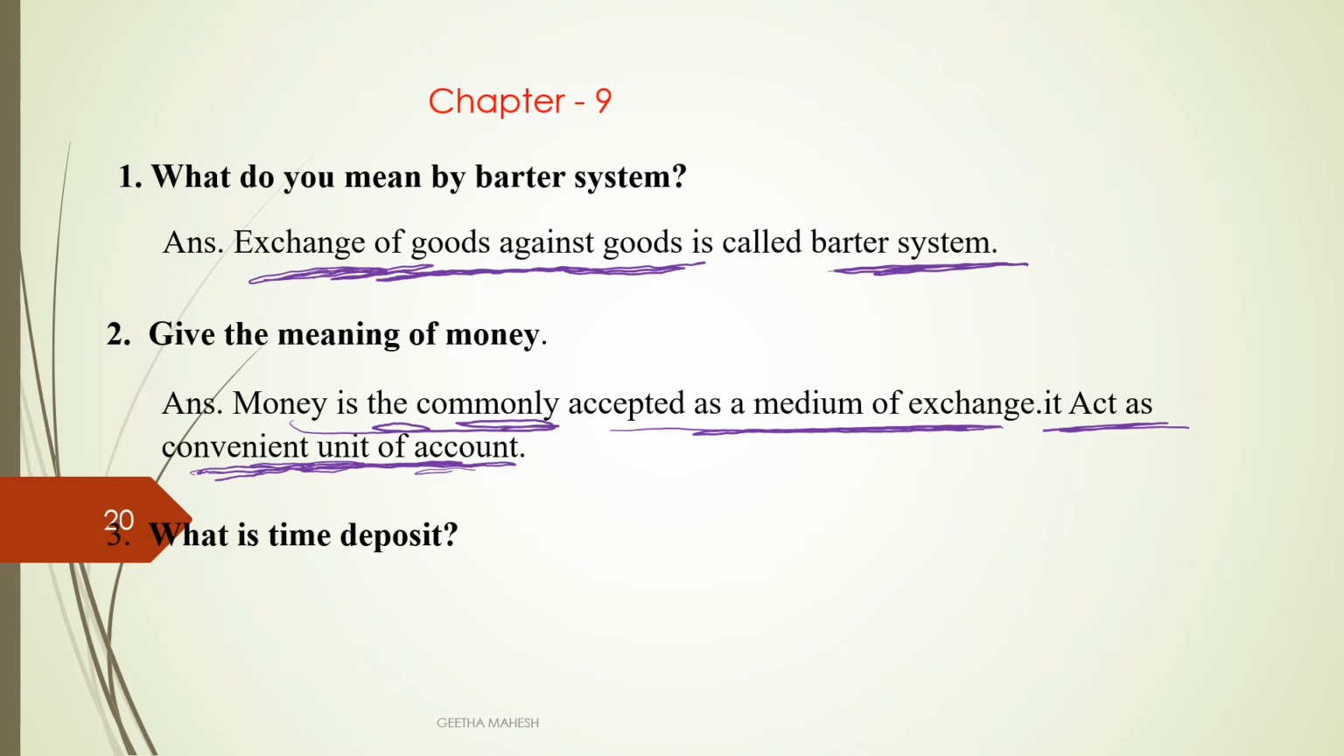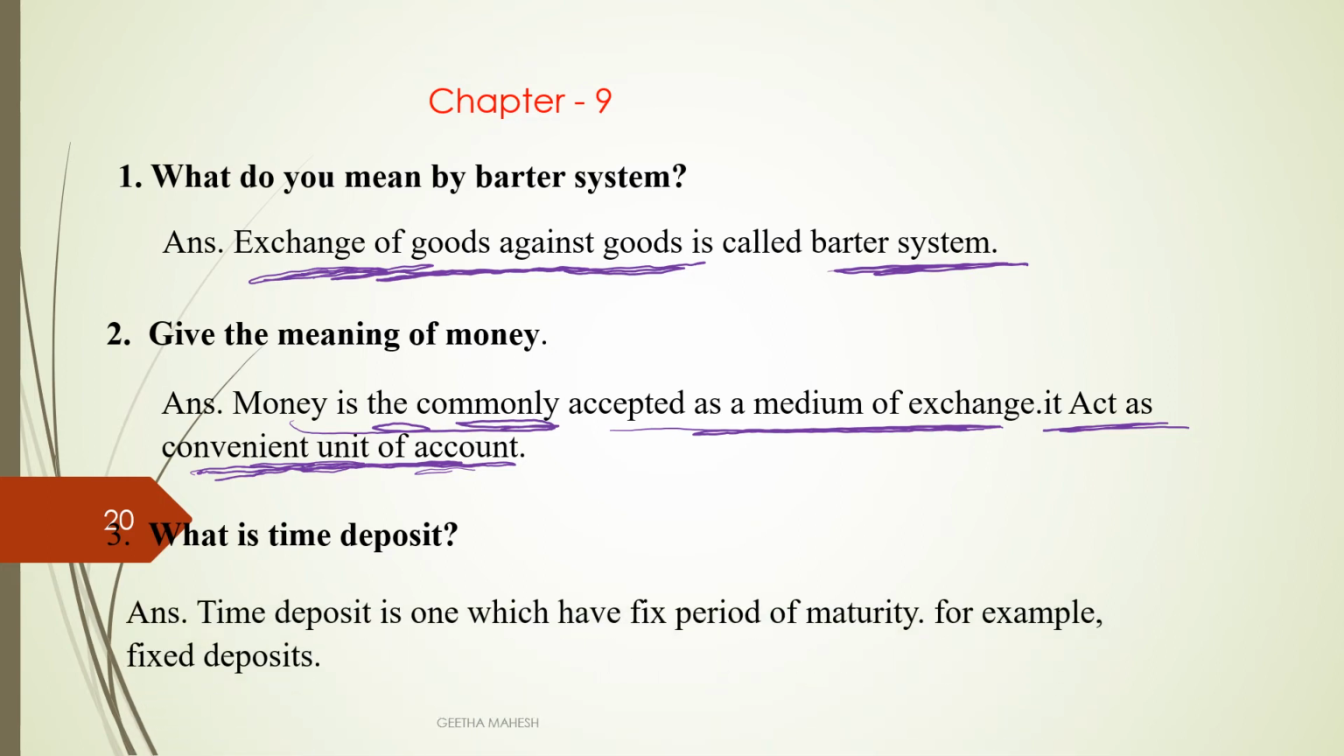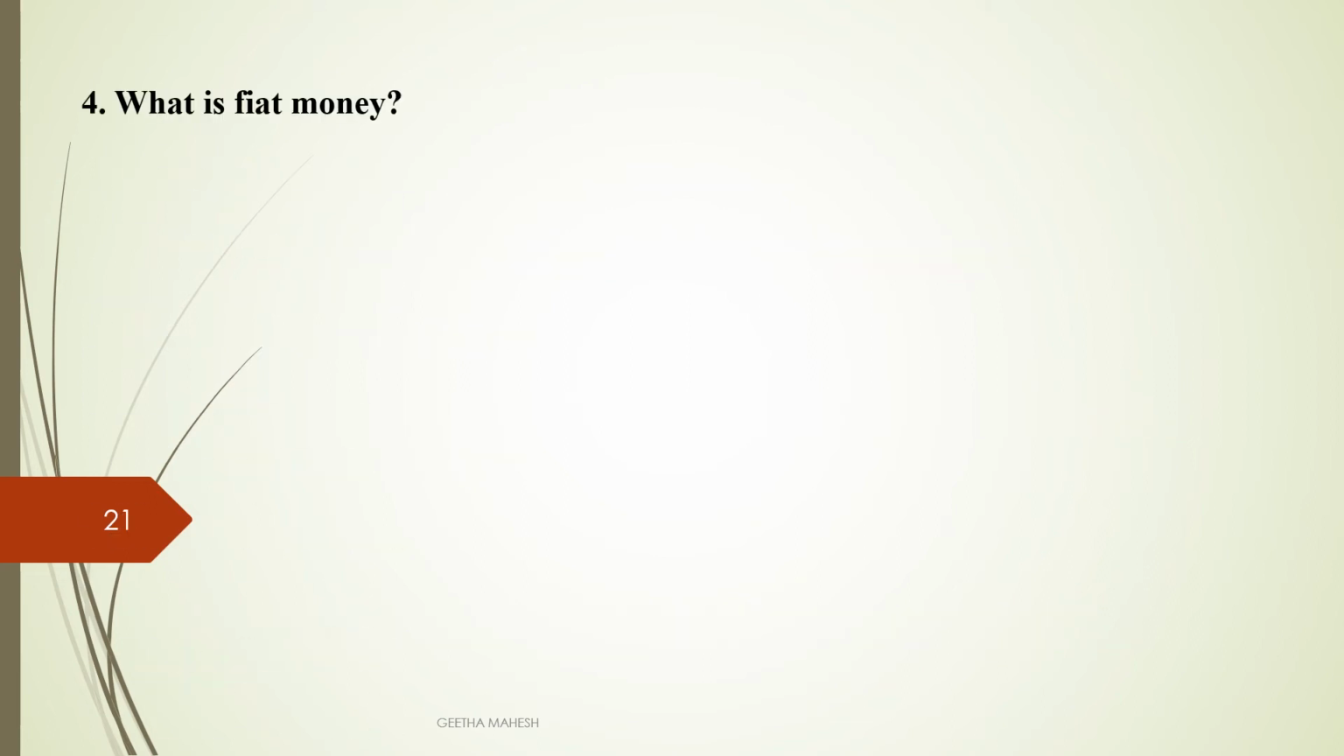What is time deposit? If you deposit for a fixed period of maturity, it is called a fixed deposit. Time deposit is also known as fixed deposit, which has a fixed period of maturity. Example: fixed deposit.